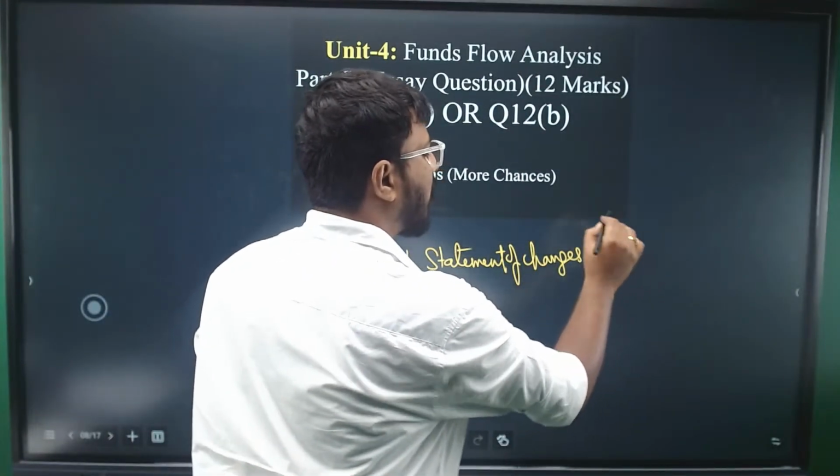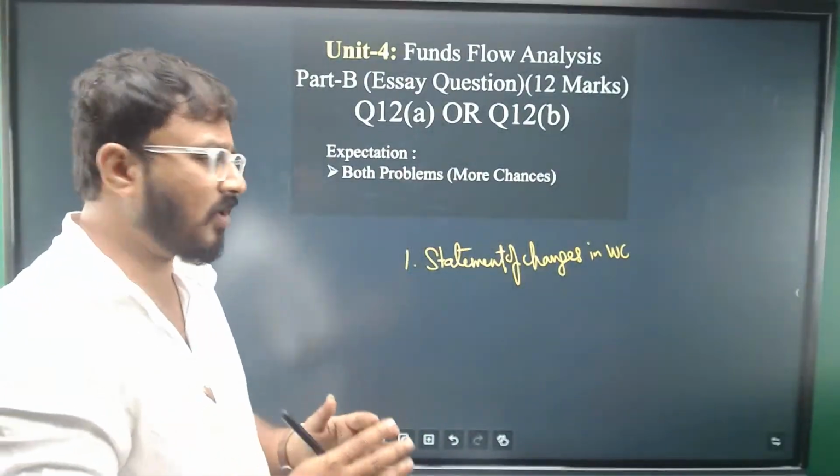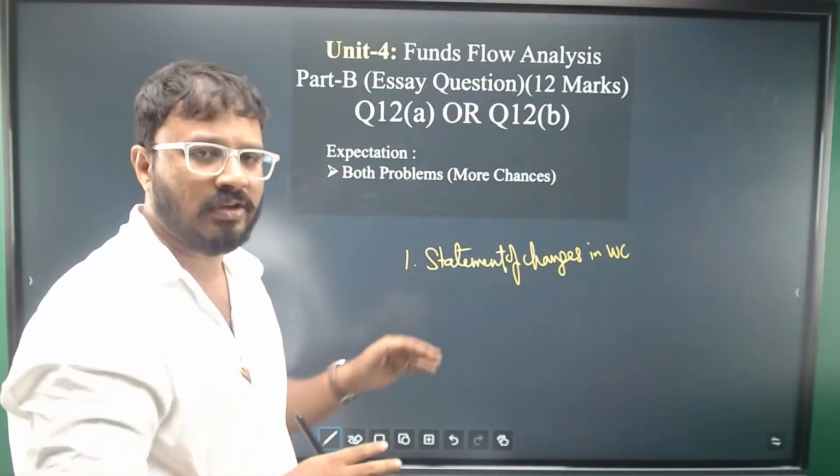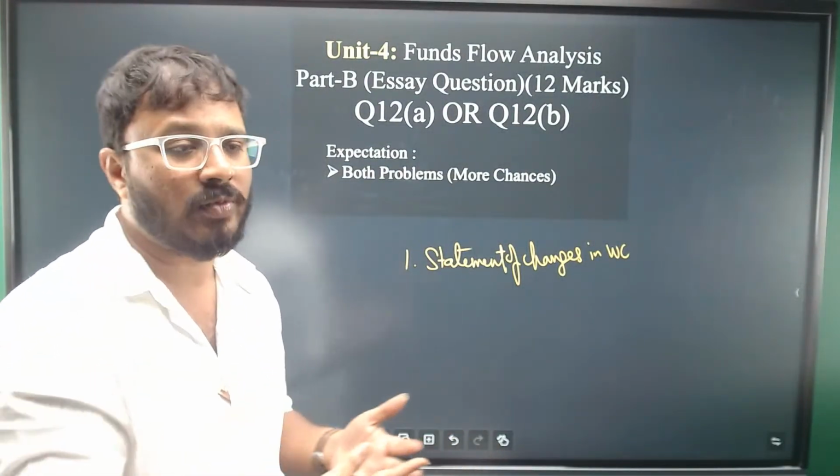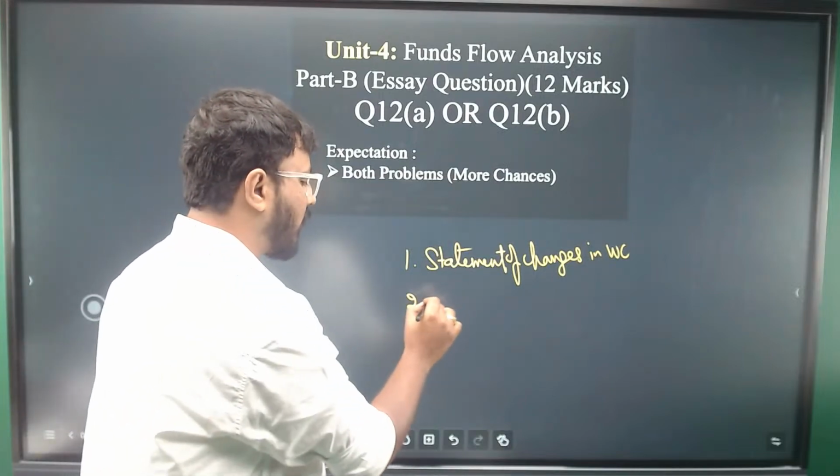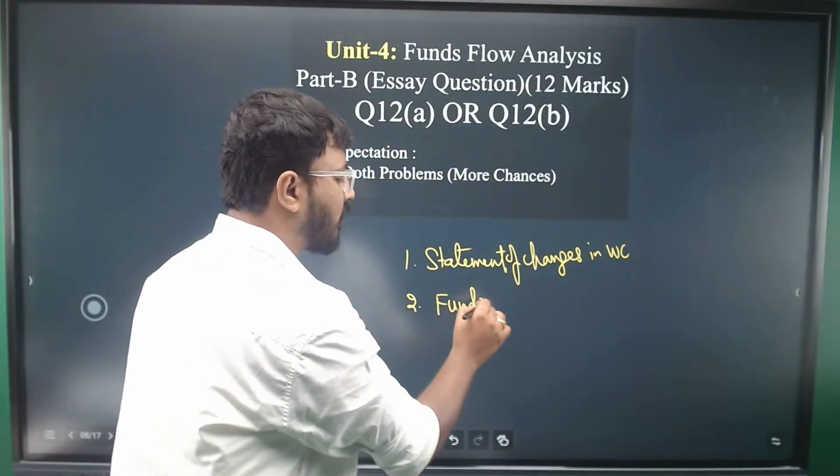Very easy to score marks. If a question is for 12 marks and you are able to prepare the statement of changes in working capital, you're getting 4 marks there right away. Then you will calculate funds from operations.